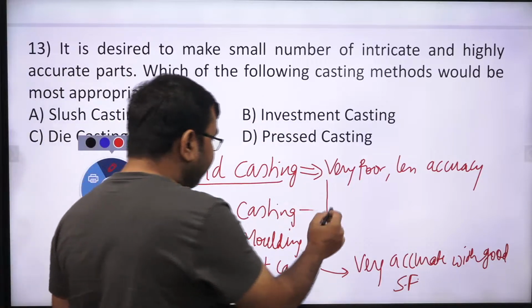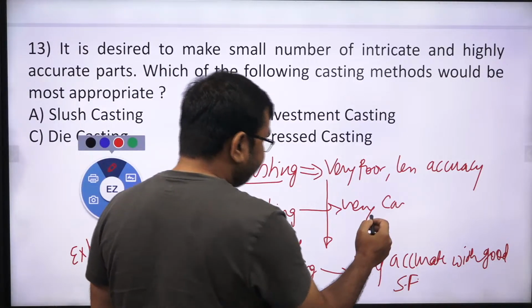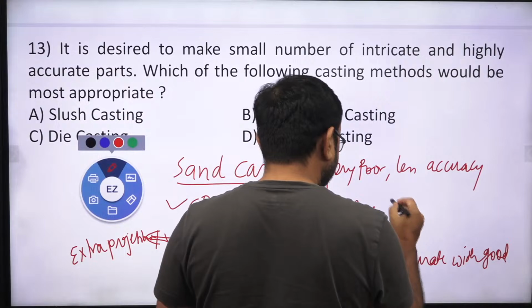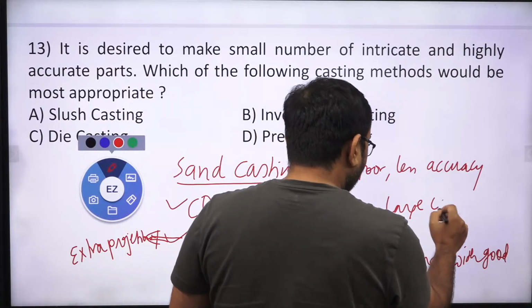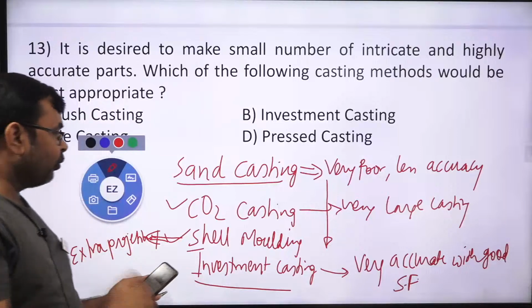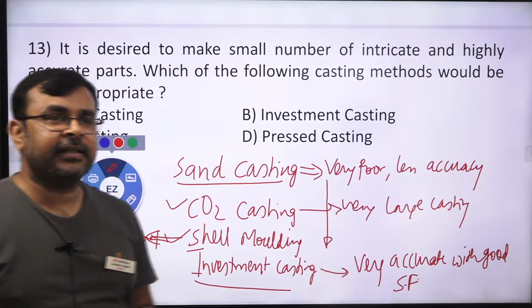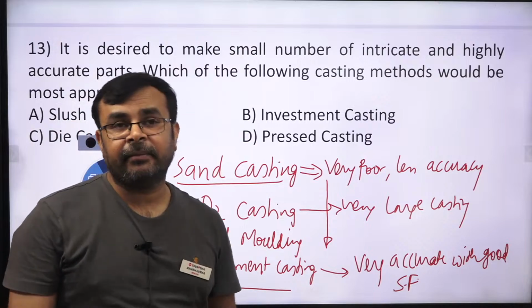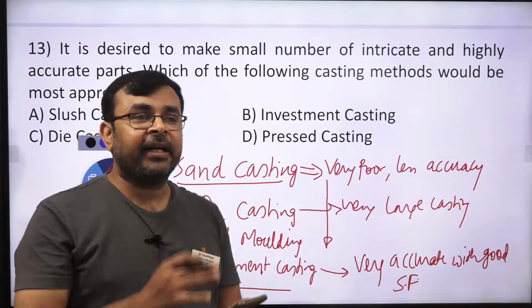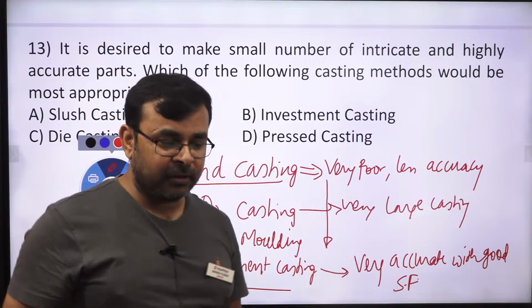Obviously, CO2 molding is used for making very large castings. Why is it used for making very large castings? Because by passing CO2 gas, the green strength of the molding sand increases up to 1.3 megapascal, which is very high compared to other green sand.